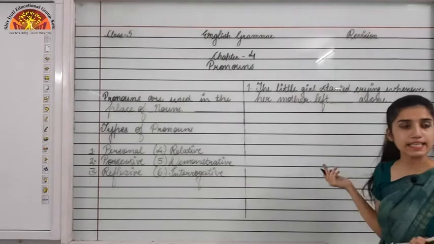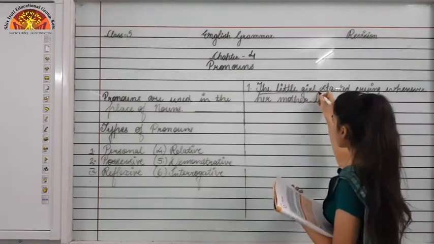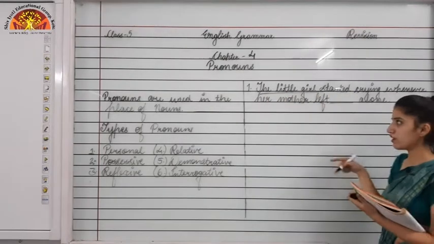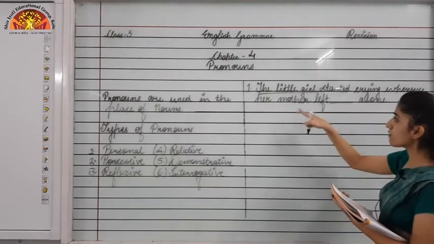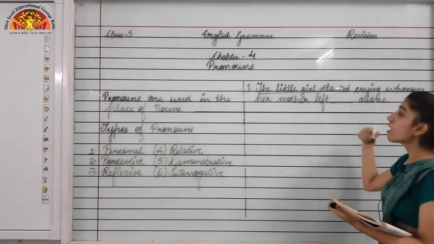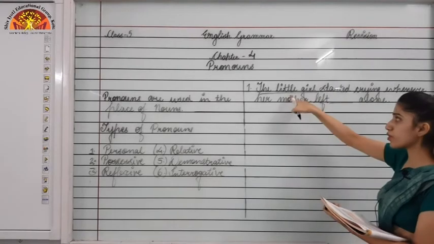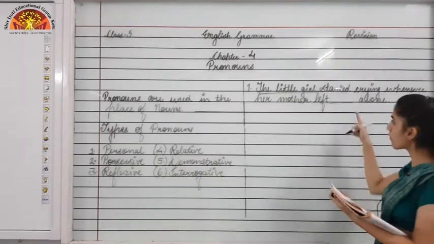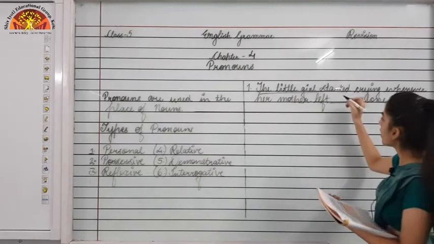Okay, so in this sentence, who is the subject? That is a little girl. So what I am talking about, whenever her mother left, "her" alone will come, because I am talking about a girl over here. That is why we will be using "her" here.